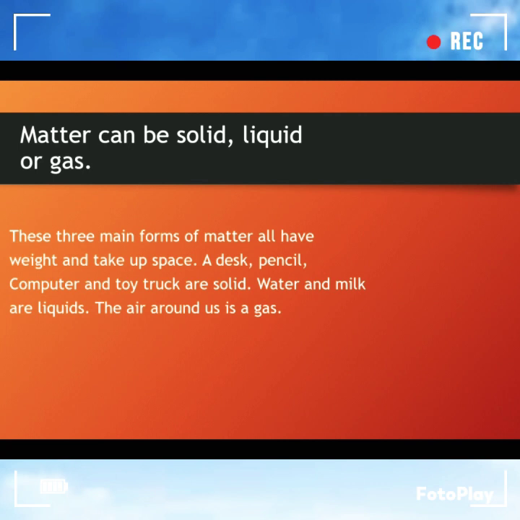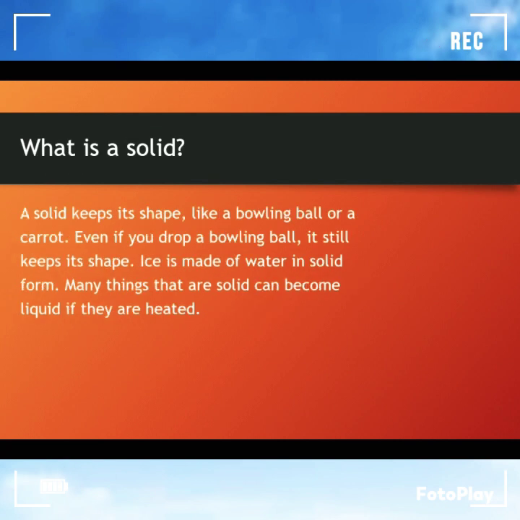A desk, pencil, computer, and toy truck are solid. Water and milk are liquids. The air around us is a gas. What is a solid? A solid keeps its shape, like a bowling ball or a carrot. If you drop a bowling ball, it still keeps its shape. Ice is made of water in solid form.